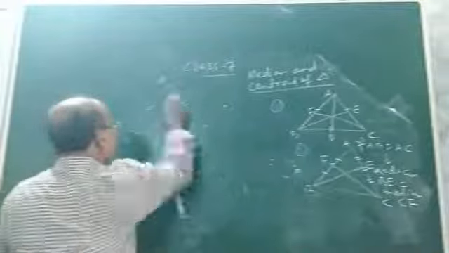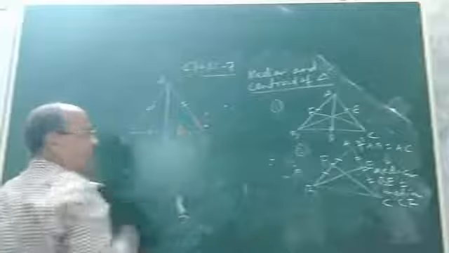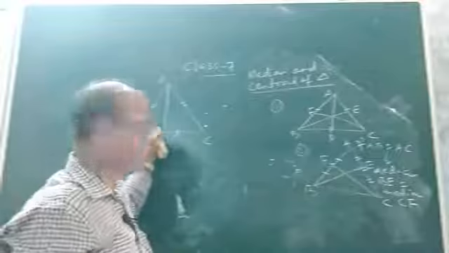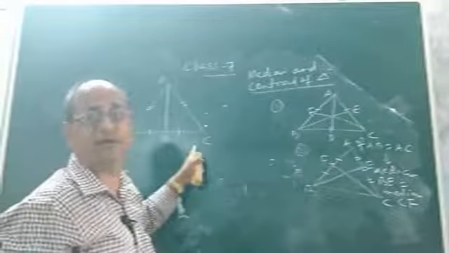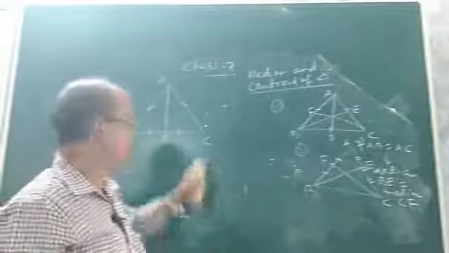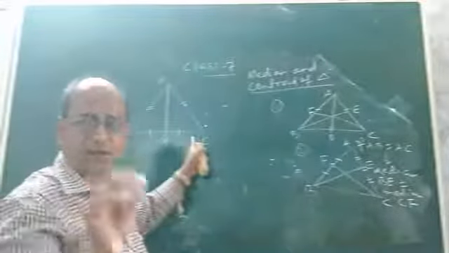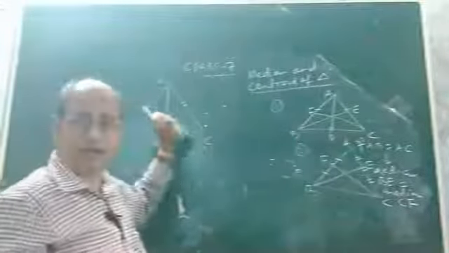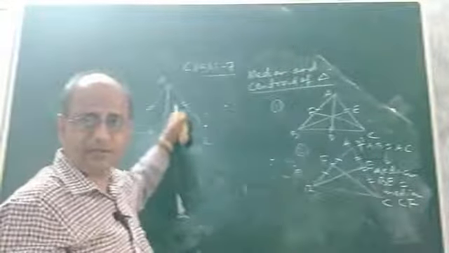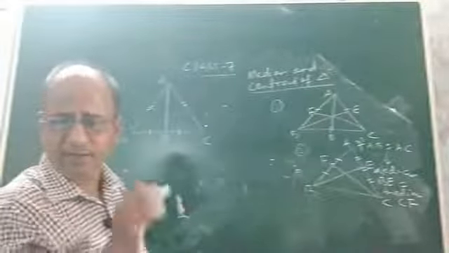Now to this base, if you draw a median, suppose AD is the median, then D will be the midpoint of BC, and these two parts will be equal. AB and AC are equal, it is isosceles. Suppose you draw the median to the base, I mean the unequal or third side of the isosceles triangle. Then what will happen? What is the property I am going to tell now? In the case of an isosceles triangle, the median drawn to the base or the unequal side, what happens?